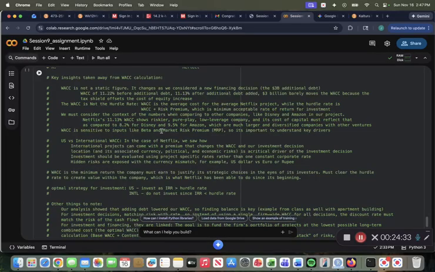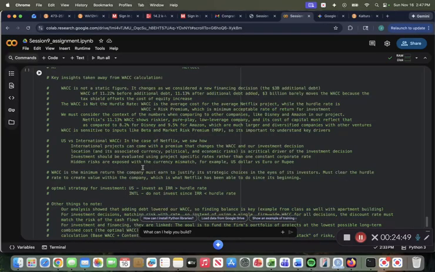And then WACC is sensitive to inputs like beta and market risk premium. So it's important to understand the key drivers. Like we saw in the sensitivity analysis, the increase in the beta and market risk premium across different companies will increase the WACC.